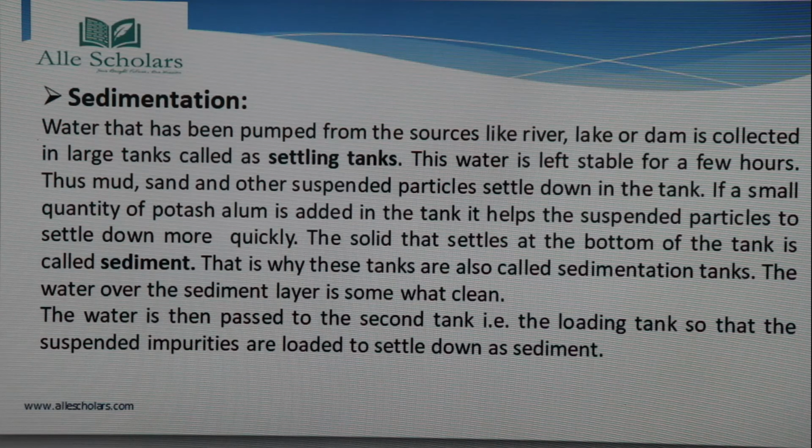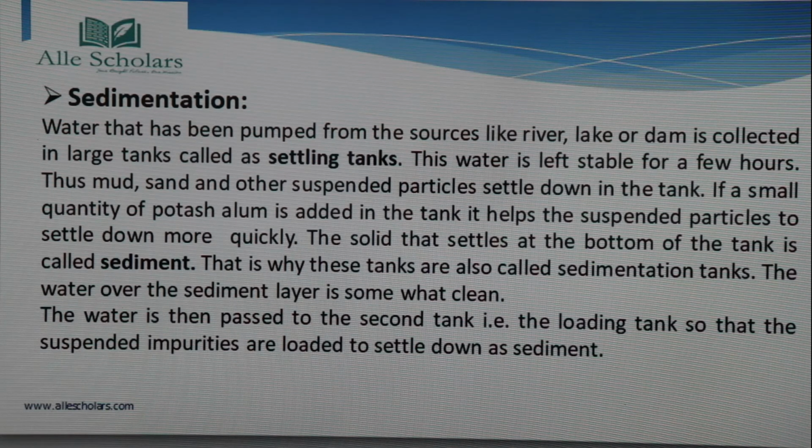One more very important thing: if a small quantity of potash alum, that is the normal fitkari which we use in our home, is added in the tank, it helps the suspended particles to settle down more quickly.